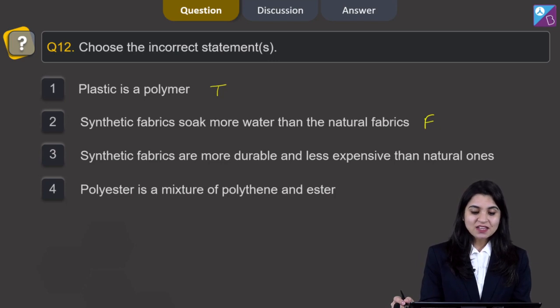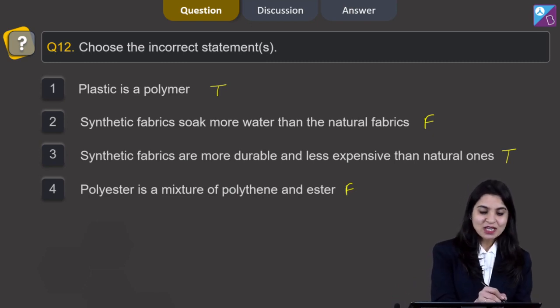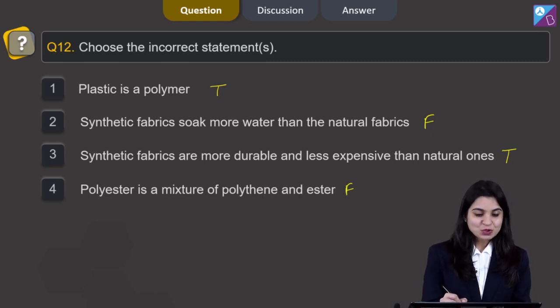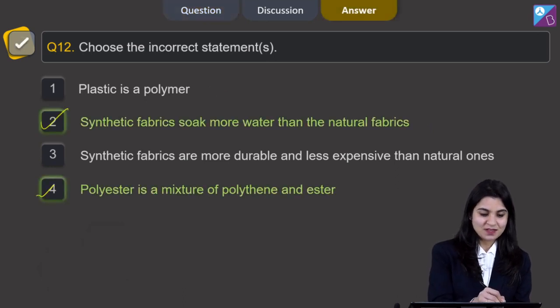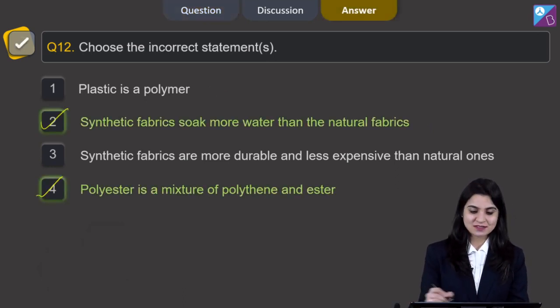Next is synthetic fabrics are more durable and less expensive than natural ones. Yes, synthetic fabrics are comparatively cheaper. They are more durable and affordable. This one is true. The next is polyester is a mixture of polythene and ester. This one is incorrect because polyester is made by the repeating unit of esters. It is not a mixture of polythene or esters. So, the incorrect options are option 2 and 4. So, we will mark 2 and 4 for this question.